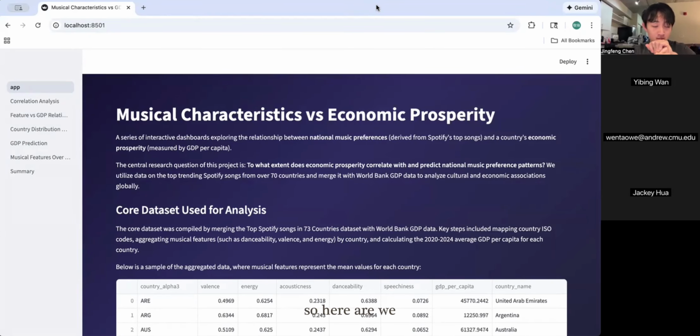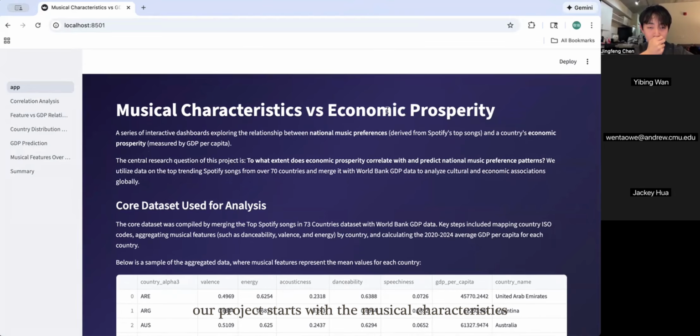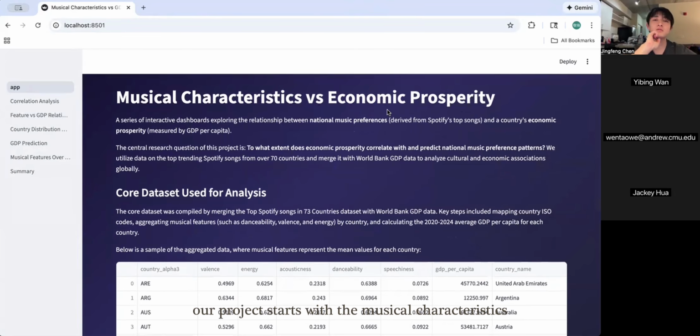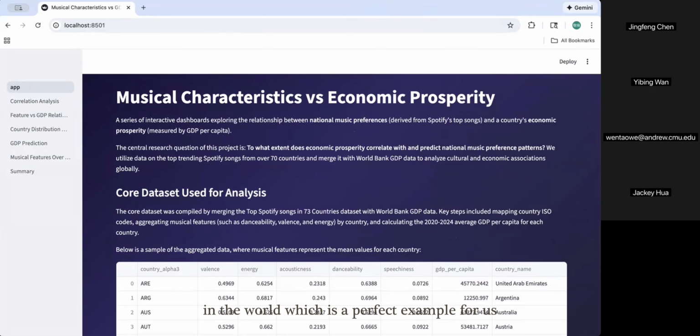So here we are, group 10 for the interactive data science group. Our project starts with the musical characteristics. In recent years, music streaming platforms have transformed the way we listen to and understand music from a global perspective. Spotify, the largest music streaming platform in the world, is a perfect example for us to increase our visibility and overview of the music industry and cultural development.